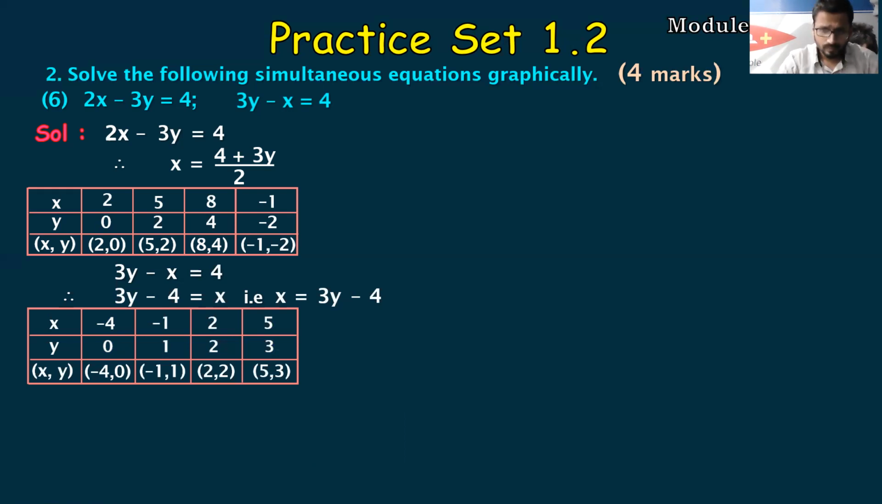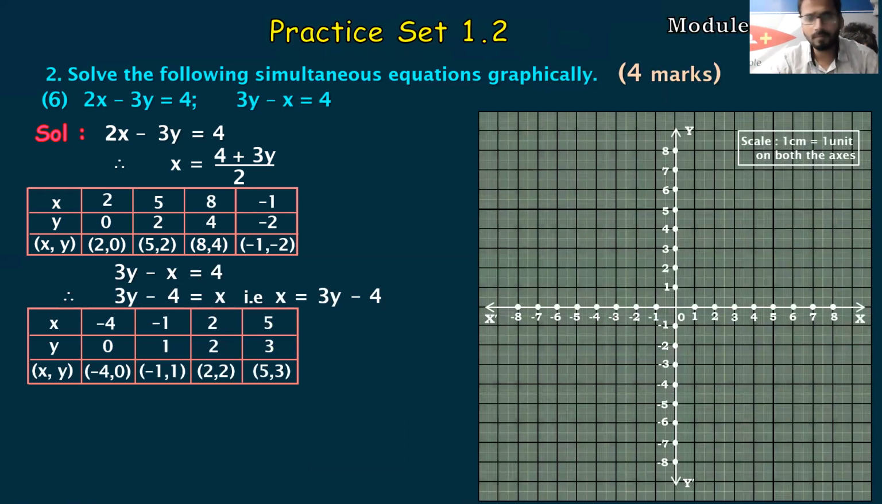This is done, students. Next is the plotting part, which is quite easy. So first is 2 comma 0, 2 on the x-axis, 0 on the y-axis. So this is my first point. Second is 5 comma 2, 5 on the x-axis, 2 on the y-axis. Third, 8 comma 4, you can see this is my third point. And fourth is minus 1 comma minus 2, which is in the third quadrant. You can draw a line with the help of a scale and a pencil, and also write the equation.